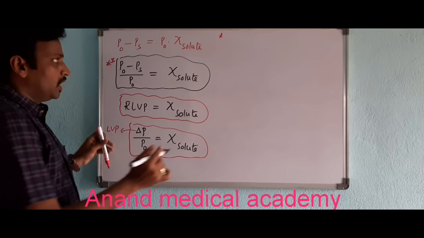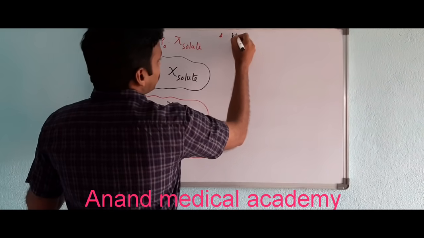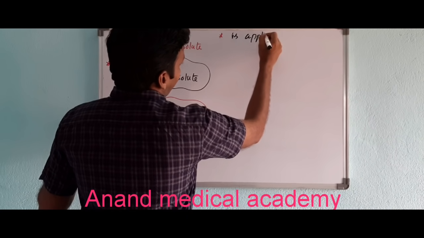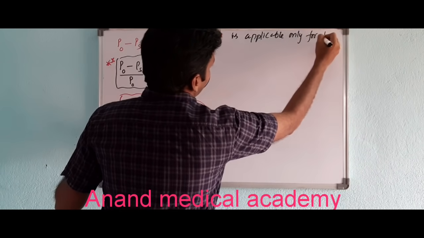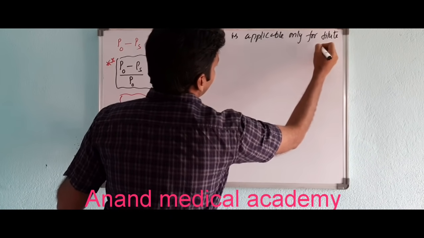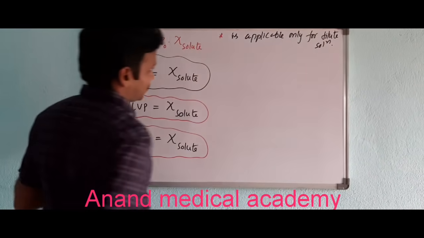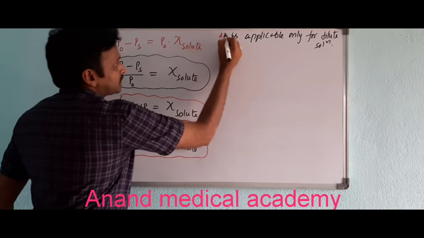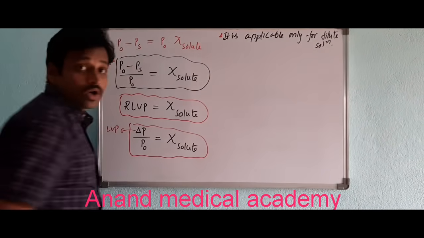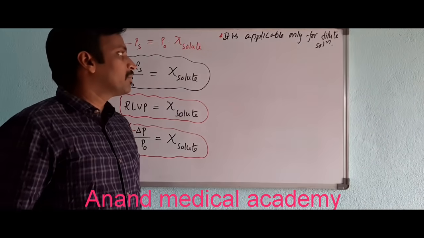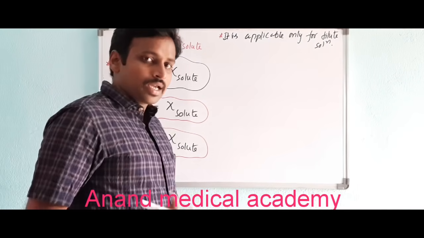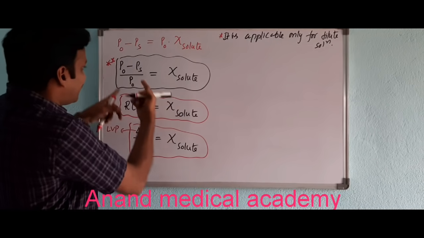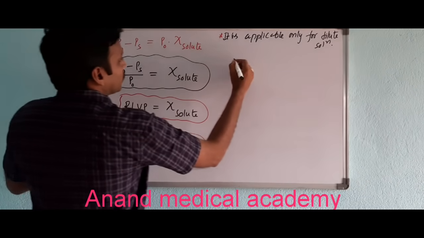Got it? So this Raoult's law is applicable only for dilute solutions. It means what? Raoult's law is applicable only for dilute solutions. Okay. What can you write for this RLVP?